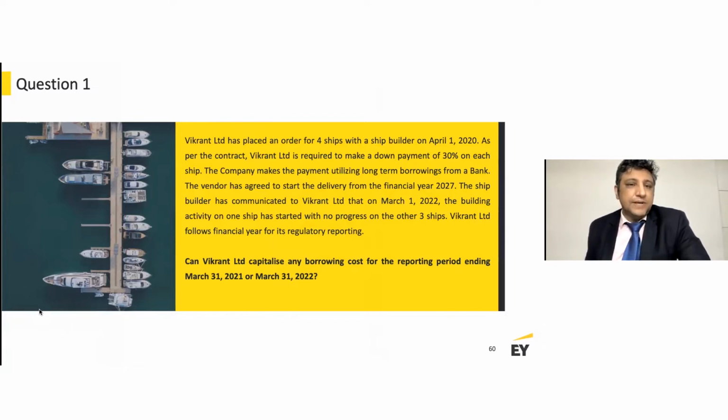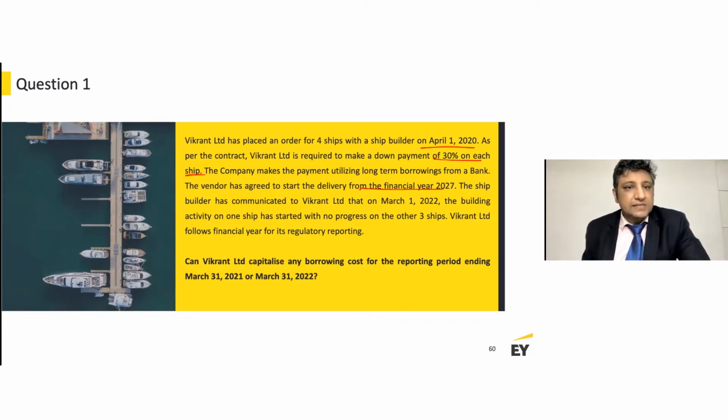Vikrant Limited has placed an order for 4 ships with a shipbuilder on 1st April 2020. As per the contract, Vikrant Limited is required to make a down payment of 30% on each ship. The company makes the payment utilizing long-term borrowings from a bank. The vendor has agreed to start the delivery from the financial year 2027.